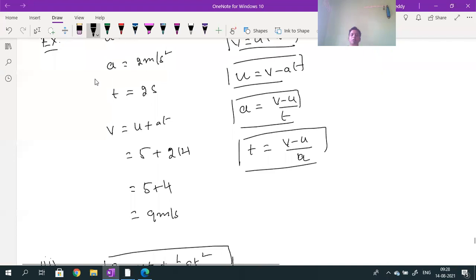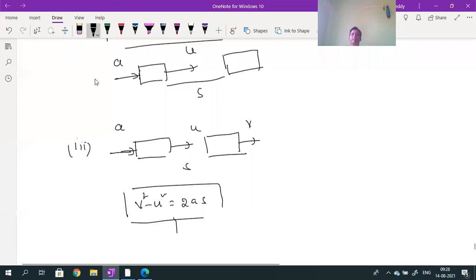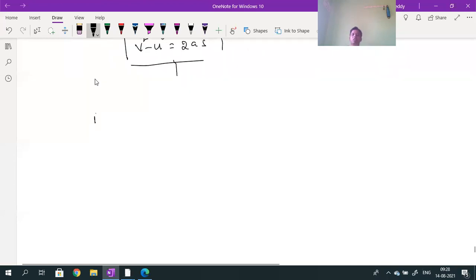And what will the second equation give you? The second equation will give you the relation between initial velocity, acceleration, time and displacement. And especially you should come to know about the fourth one, because before you don't know. So that's why you should come to know the fourth one. So what is the fourth one?